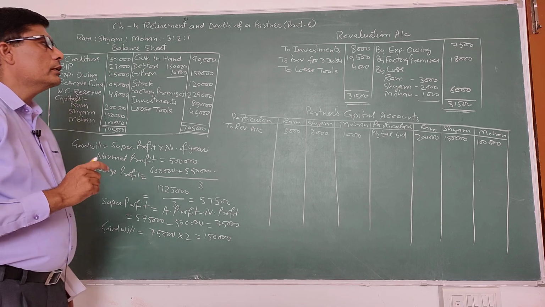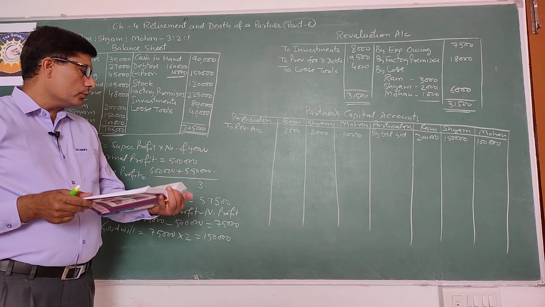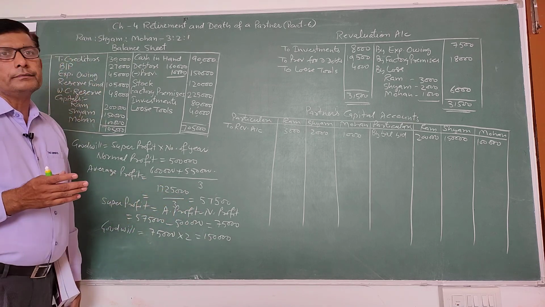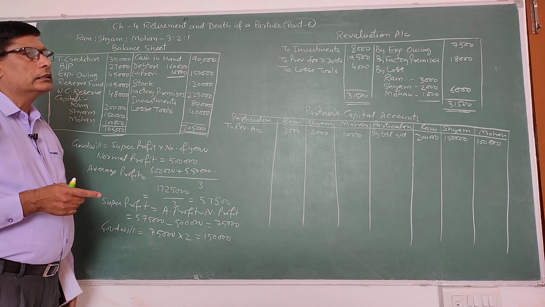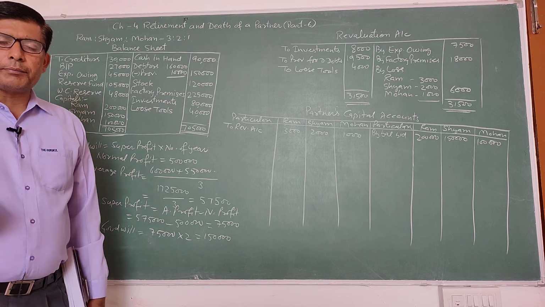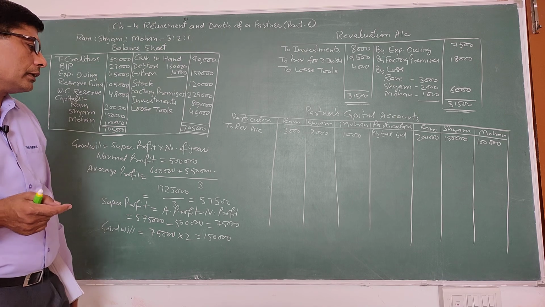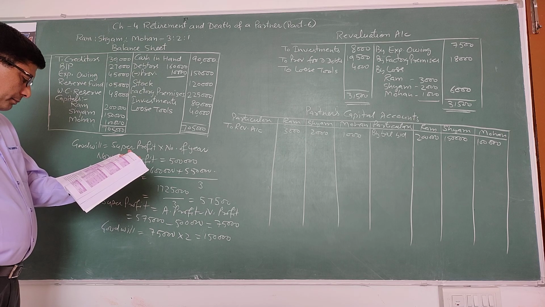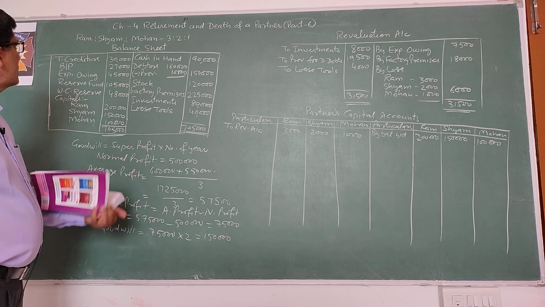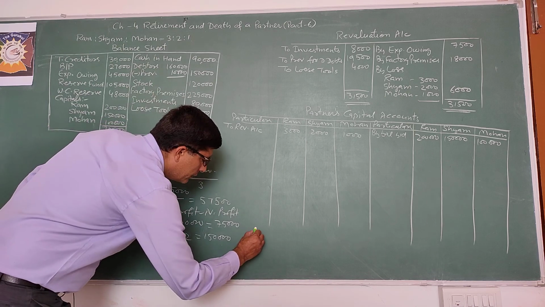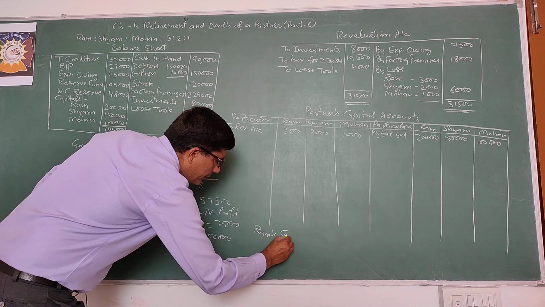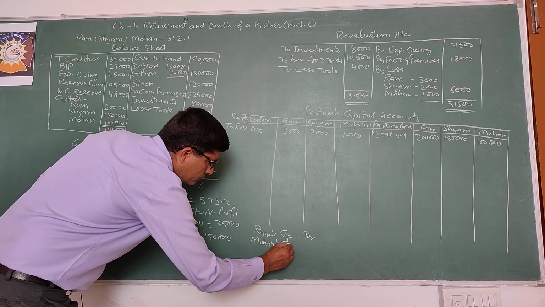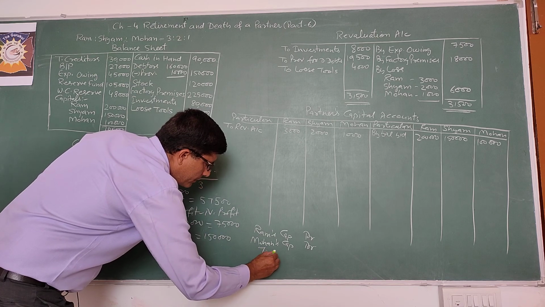Now entry for goodwill. Goodwill of the firm we have already calculated, that is 1,50,000. And entry for goodwill is continuing partners' capital accounts debit to retiring partner's capital account. The retiring partner is Syam, and the continuing partners are Ram and Mohan. So entry will be Ram's capital debit, Mohan's capital debit to Syam's capital.